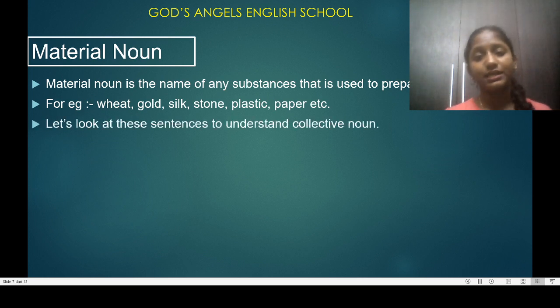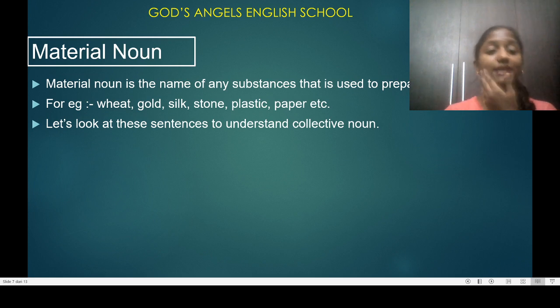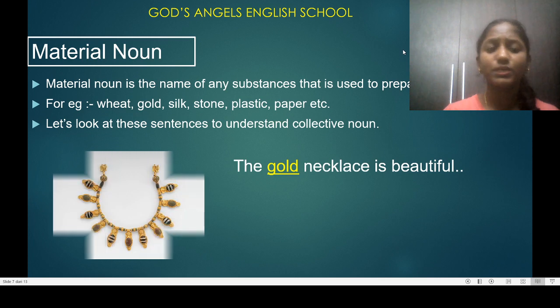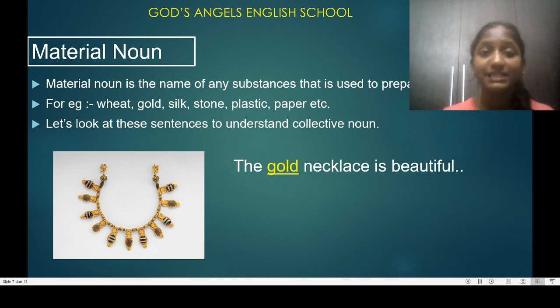Let's look at the sentence. There is a mistake: it is written collective noun, but it is not. It is material noun. So let's look at the sentence to understand material noun. The sentence says, the gold necklace is beautiful. How is the necklace made? The necklace is made of gold. So gold is a material noun.